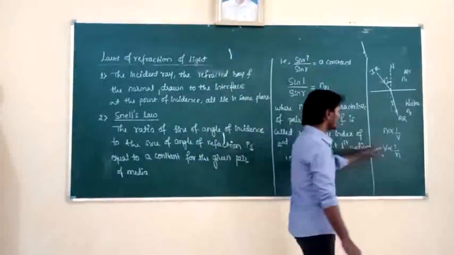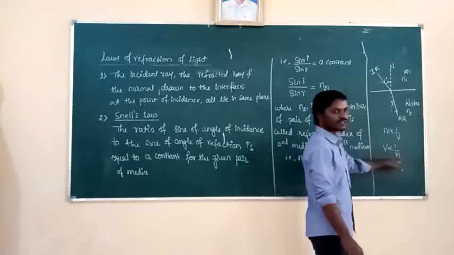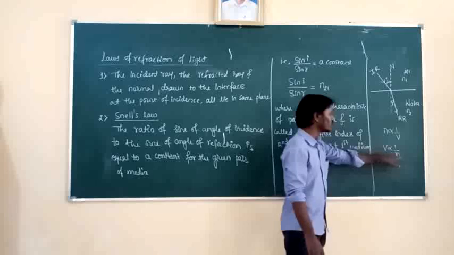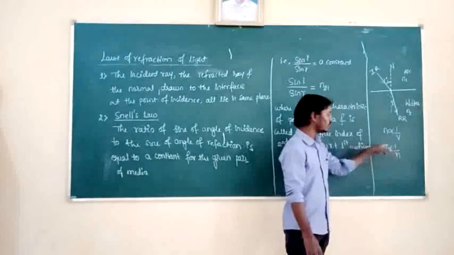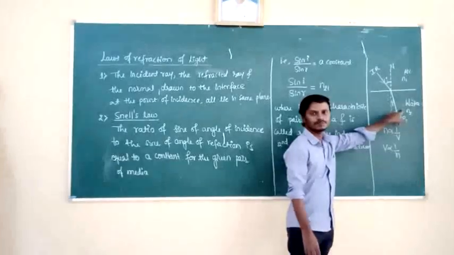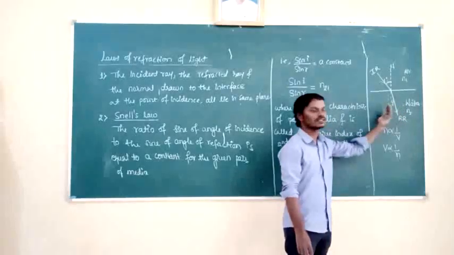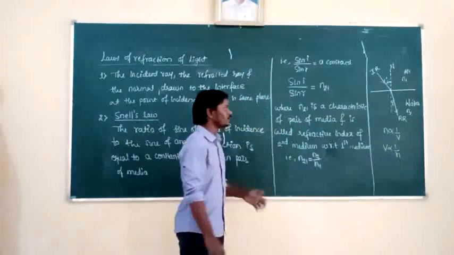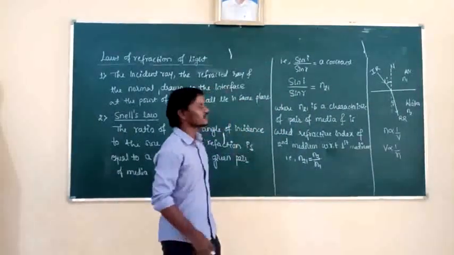So how is the speed of light related to refractive index? Inversely. If the refractive index is high, then the speed of light is less. Here the refractive index is high, that is why the speed of light decreases, then the light bends towards the normal. This is about Snell's law.